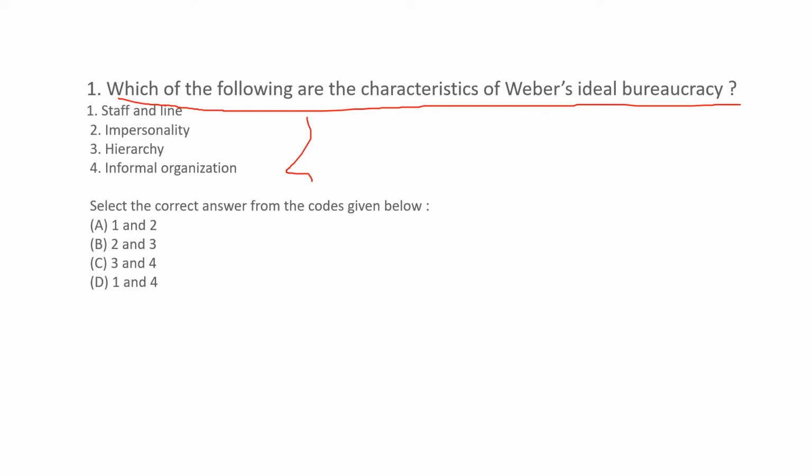So what are the correct options here? The correct options are impersonality and hierarchy, that is, 2 and 3. So which option is correct? B option.